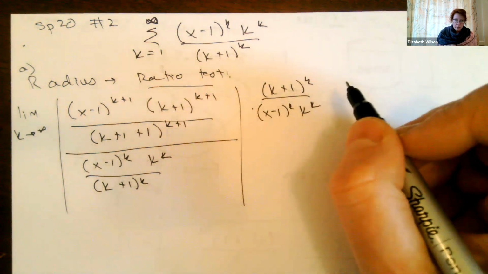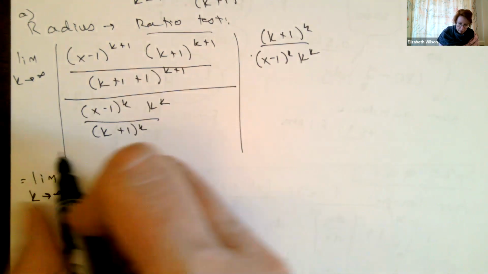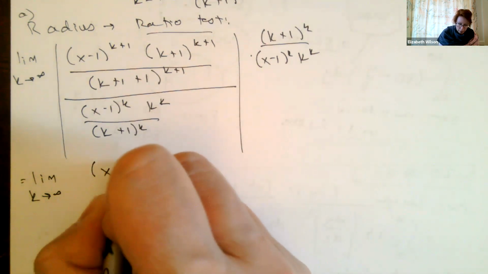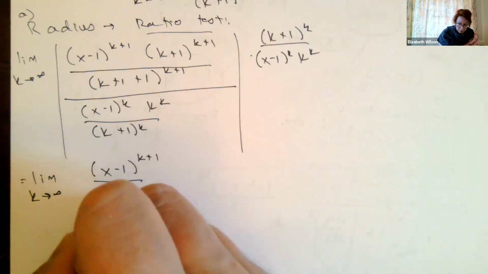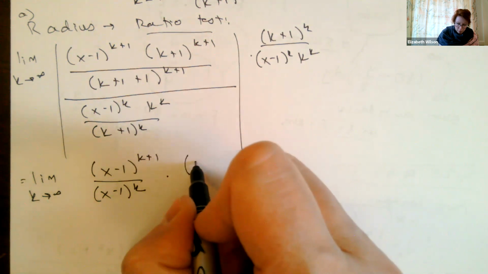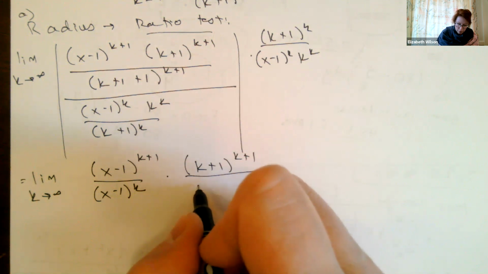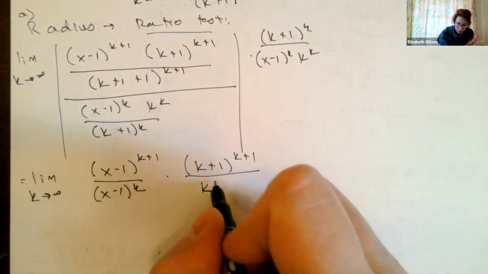Okay, and I'm going to group things together just so we can see. Limit, so I'm going to go (x minus 1) to the k plus 1 all over (x minus 1) to the k times (k plus 1) to the k plus 1 all over k to the k.